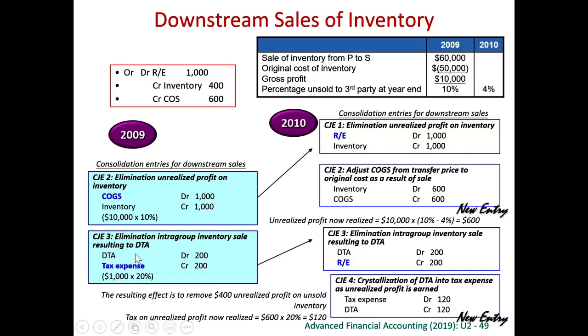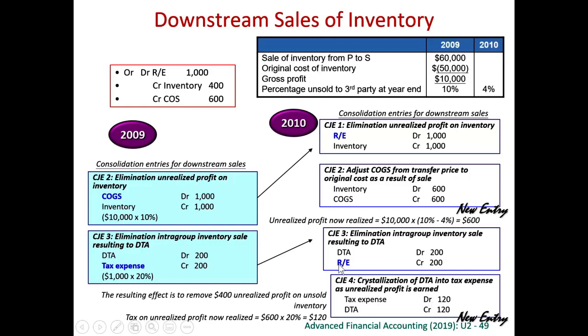Again, we have to repeat this deferred tax implication. So we debit deferred tax asset. Last year it was a tax expense. This year we credit retained earnings. And again, just like what we have shown here, 6% out of 10% has been realized.